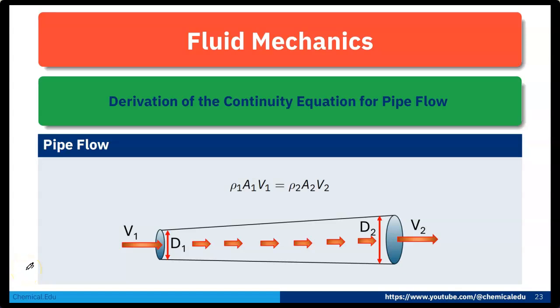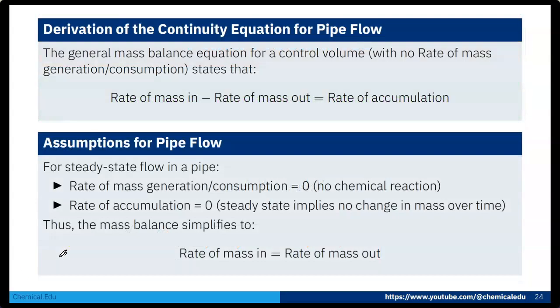Today I'll talk about the derivation of the continuity equation for pipe flow. The continuity equation for pipe flow is rho 1 A1 V1 equals rho 2 A2 V2. Now, the derivation of the continuity equation for pipe flow.